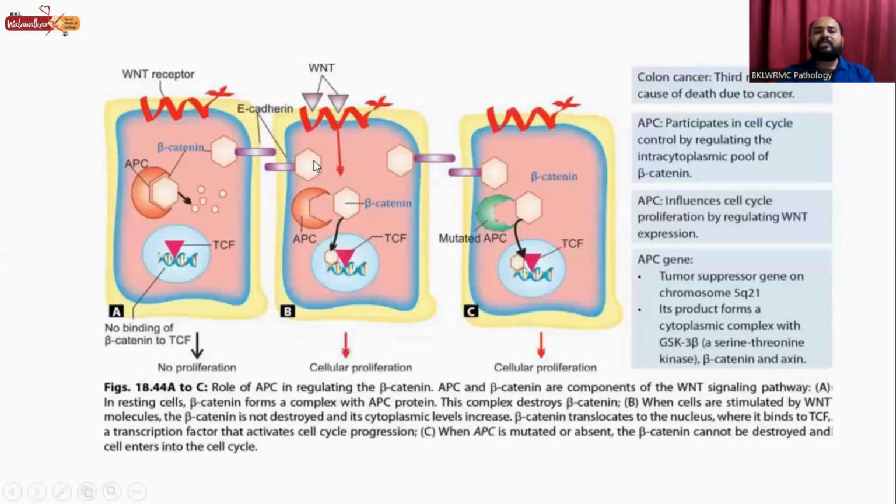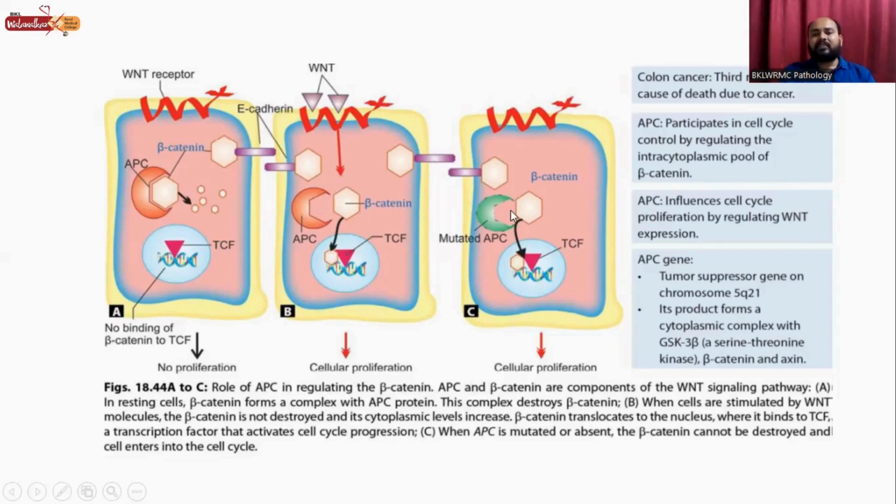So what happens? This is the epithelial cell. On the cell, there are WNT receptors, and this is the beta catenin. This is the APC. The two cells are connected with each other with E-cadherin. When WNT attaches with WNT receptors, it causes this beta catenin to combine with APC, and that causes degradation of this beta catenin. But in case of cellular proliferation, the beta catenin does not connect with this APC, and this beta catenin goes into the nucleus and connects with the TCF, and that causes cellular proliferation.